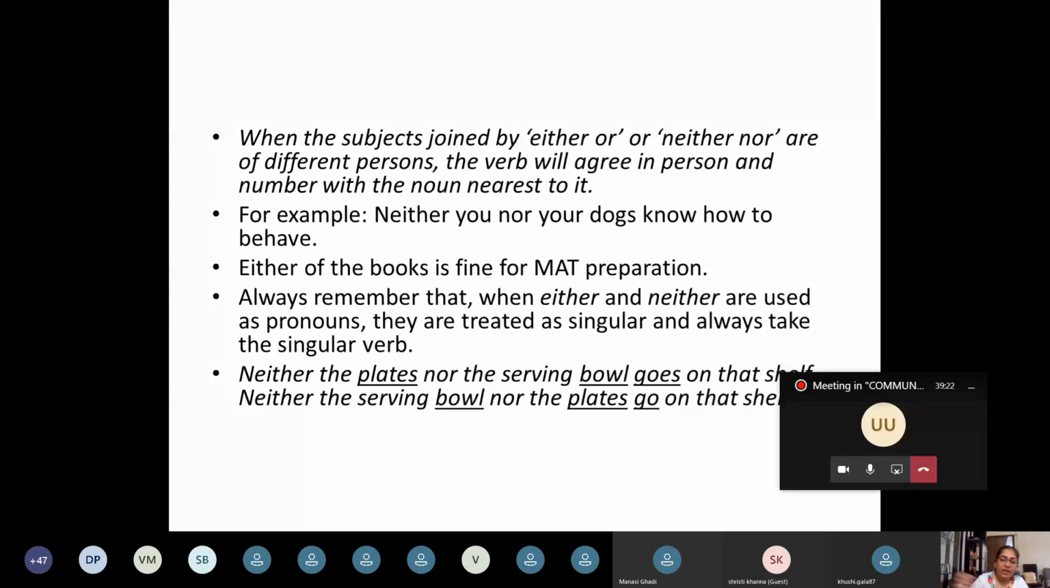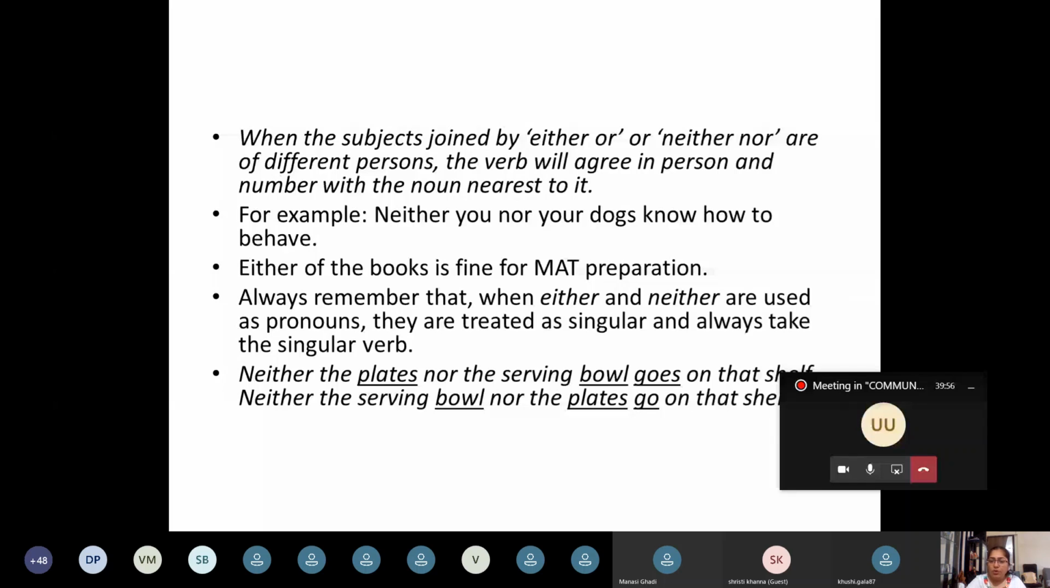Either of the books is fine for math preparation. Either of the books is fine. I'm using only the word either, no or. So if there are no two different nouns, only either is used, or is not used, then we don't have anything after or to consider. So we are going to use only singular for either. But the meaning is both the books are fine for your GMAT preparation.